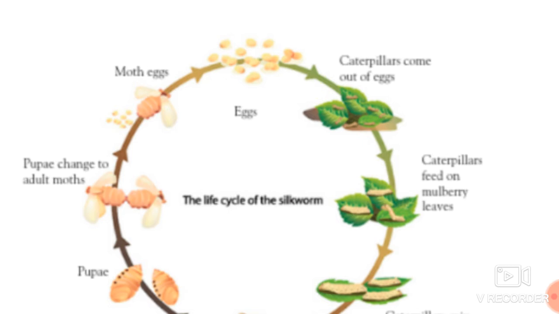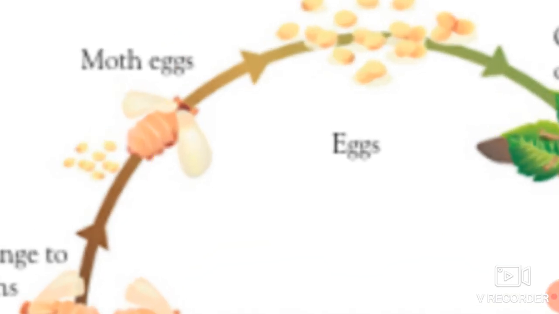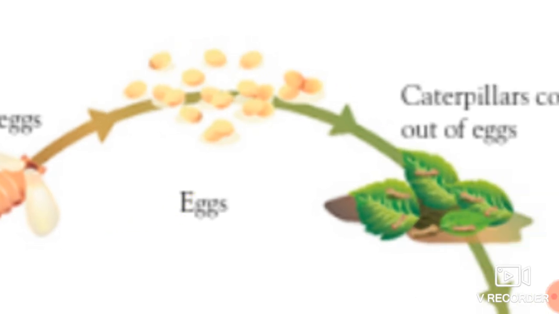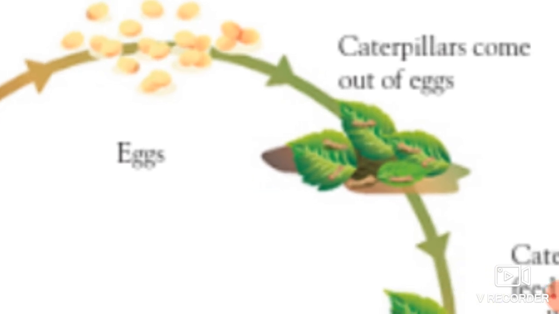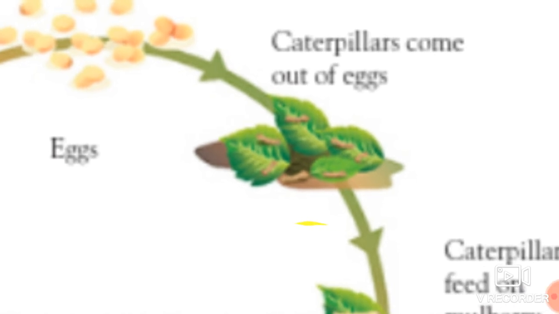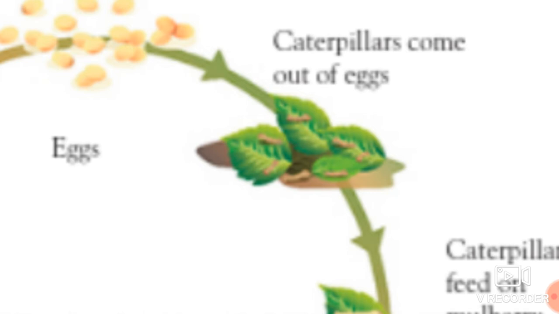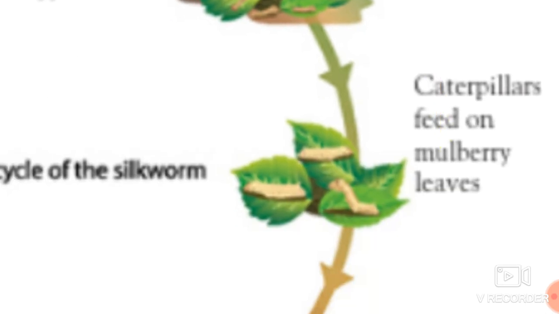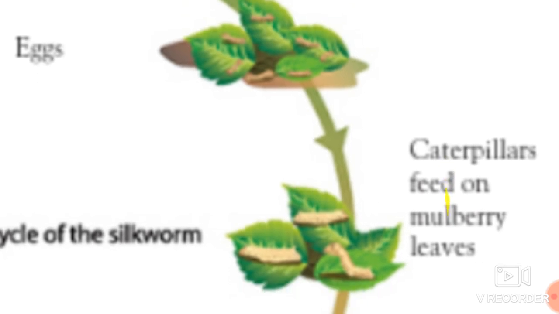See students, this is the life cycle. This is first the moth, which is the female, which lays the eggs. After laying, the eggs hatch out after 20 days. The caterpillars come out of the eggs, and the caterpillars feed on these mulberry leaves. Okay, and they grow in size.